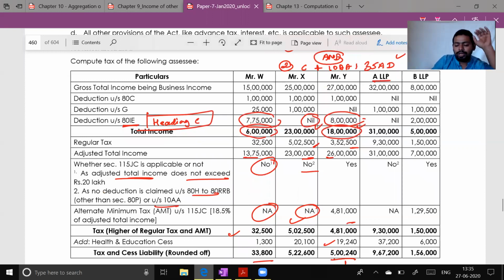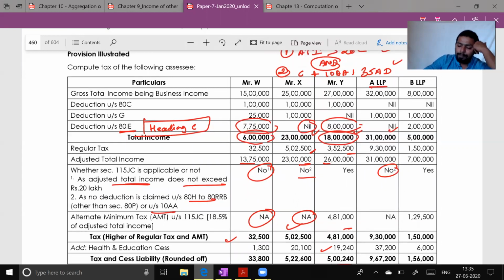So not applicable. What is the tax rate of LLP in India? 30%. So 31 lakh into 30% simple. 9.3 lakh plus cess will be the tax liability.